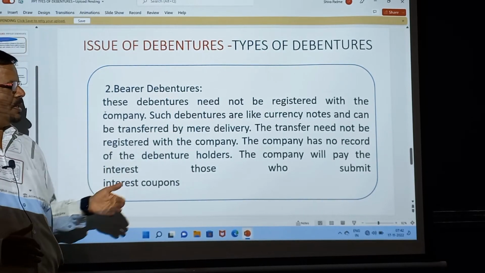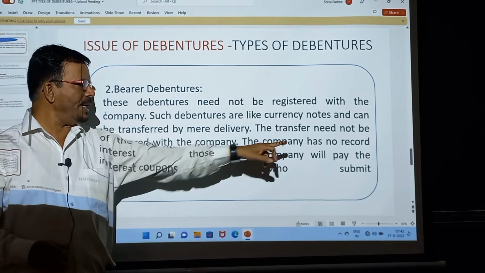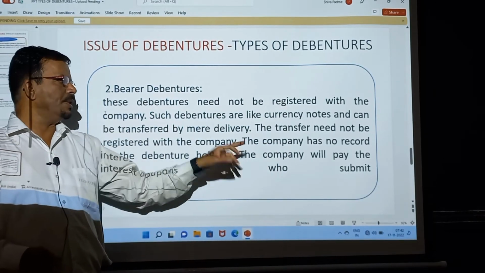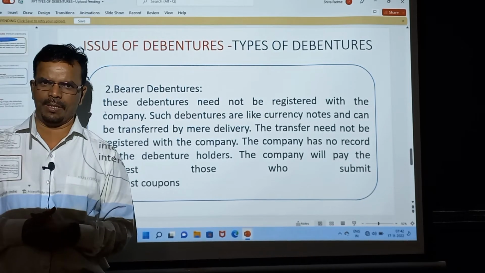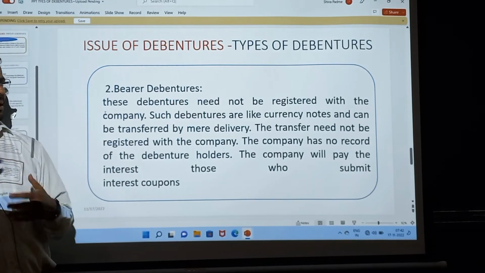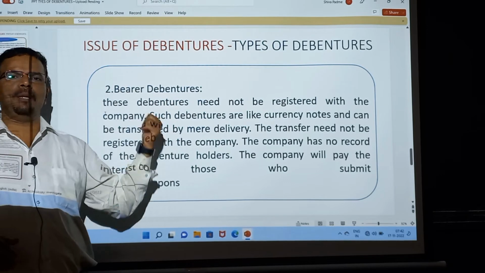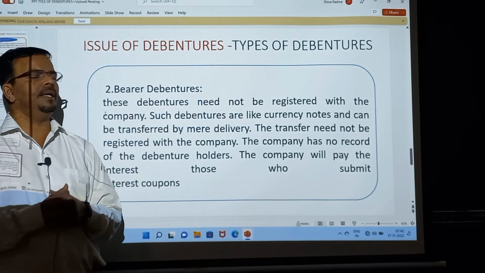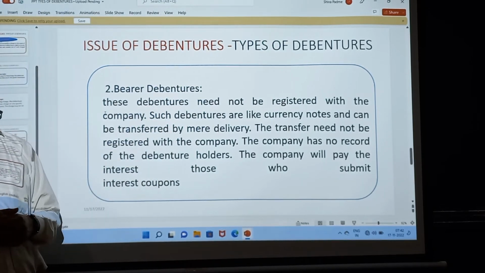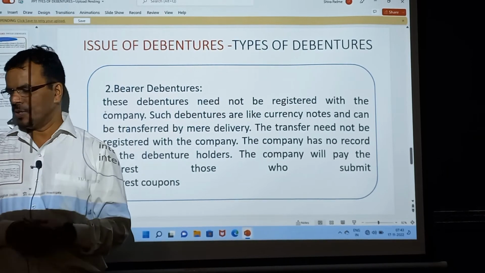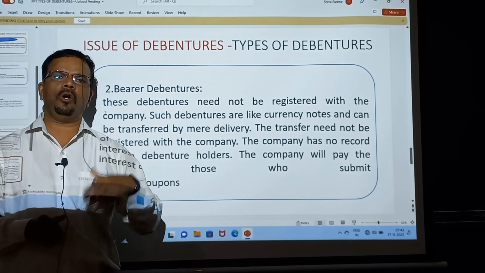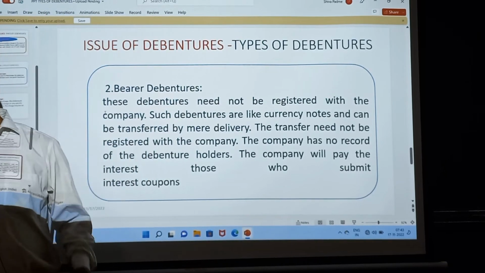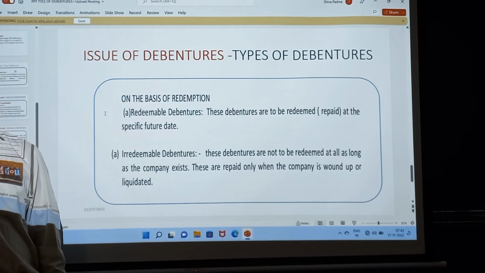The company has no record of the debenture holder. The company will pay interest to those who submit the interest coupons. Those debenture holders who have the interest coupon will submit it to the company and get the interest from the company. So this is called the bearer debenture. Bearer debentures are debentures which are not registered with the company, and this is like a currency note.